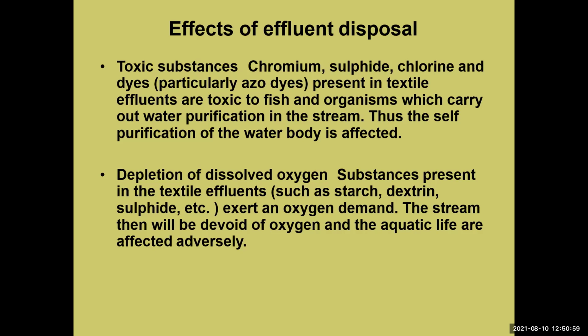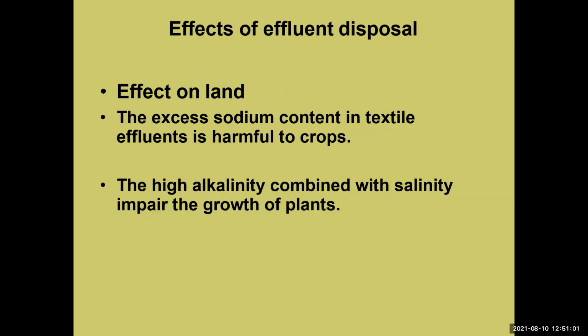Now, the effect on land. The excess sodium content in textile effluent is harmful to crops, and the high alkalinity combined with salinity impairs the growth of plants. This is the direct impact of effluent disposal on land.